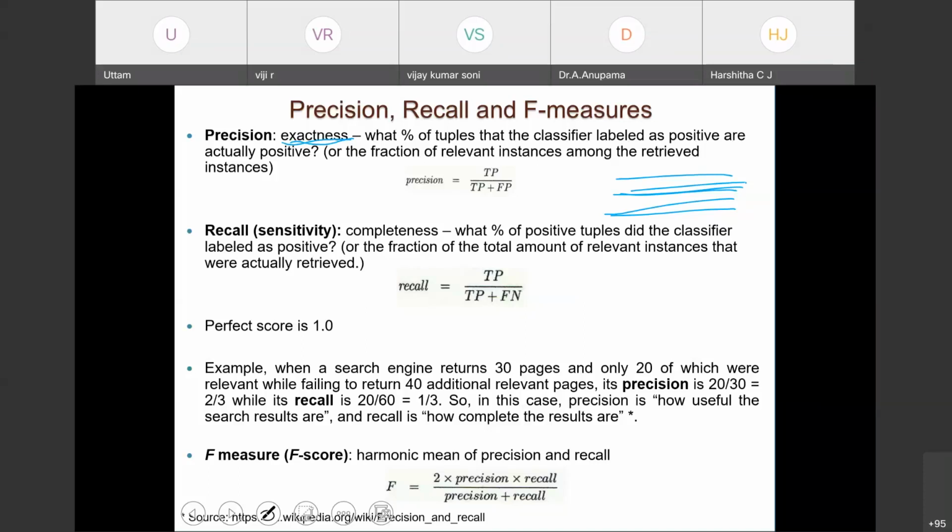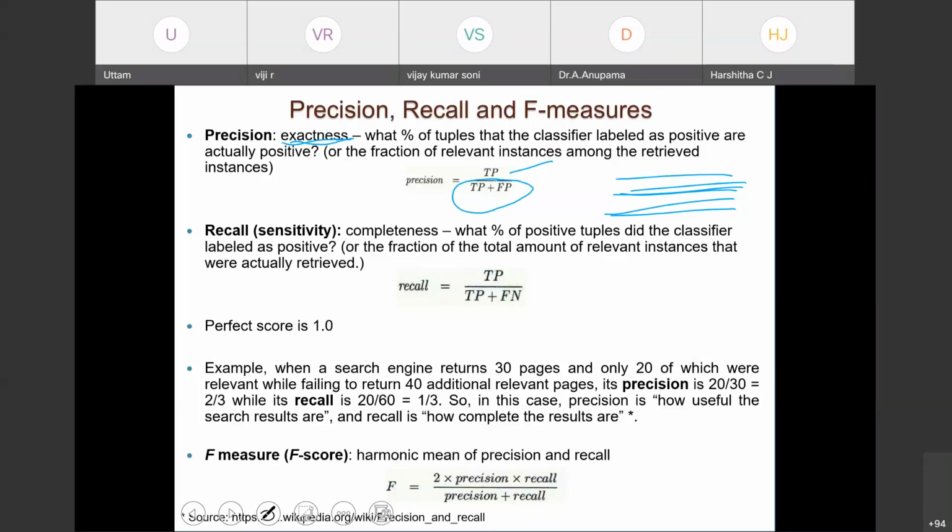Precision is the fraction of relevant instances among the retrieved instances. Precision is given by true positive divided by true positive plus false positive.